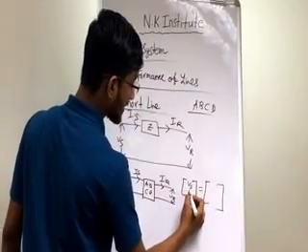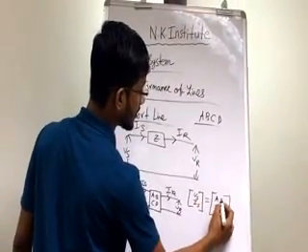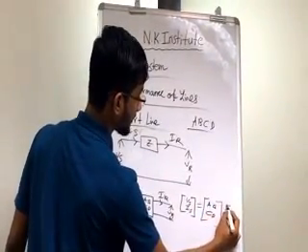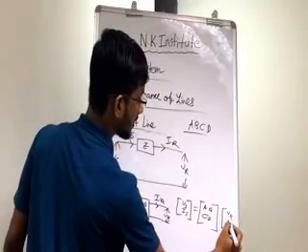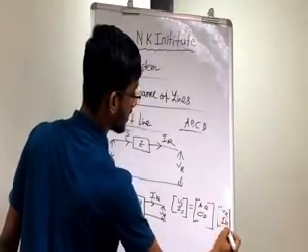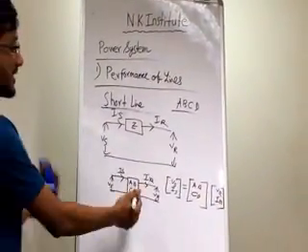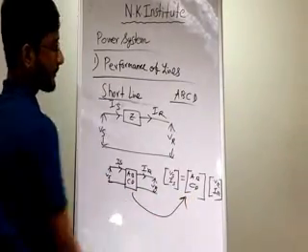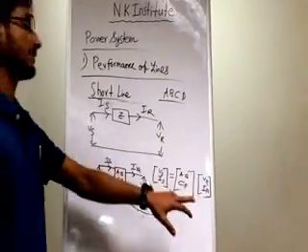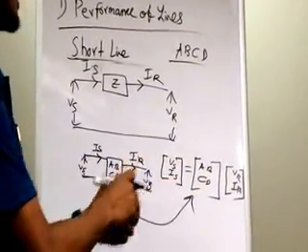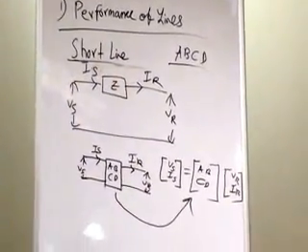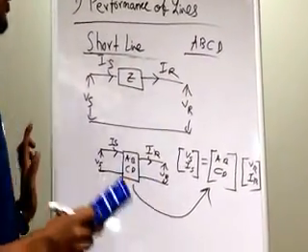Vs, Is is equal to the matrix ABCD times VR, IR. Guys, from this circuit we have deduced that. I am just not going to that path, so that will be a big longer process, so that is not concerning over here.